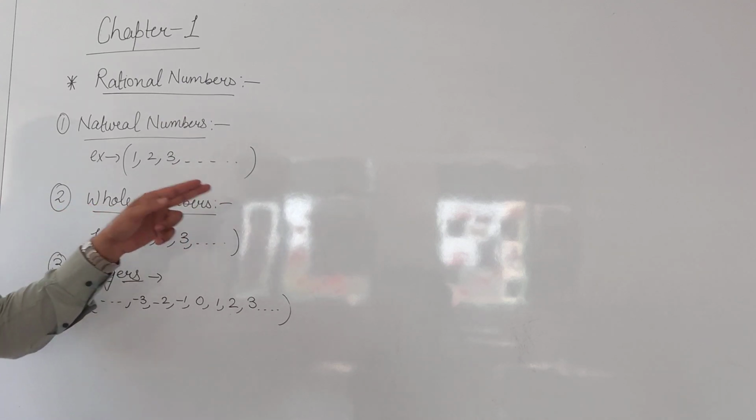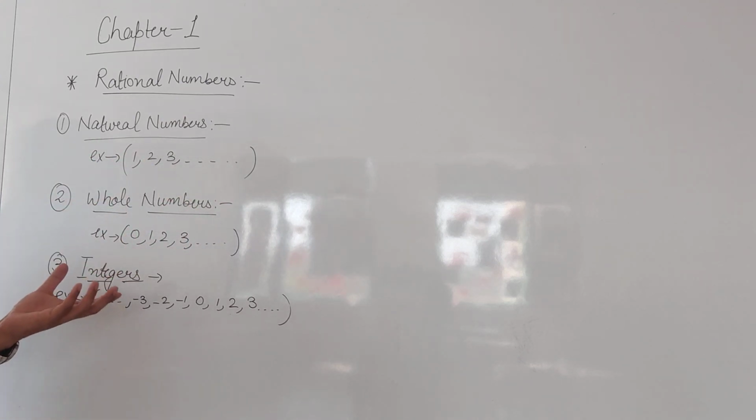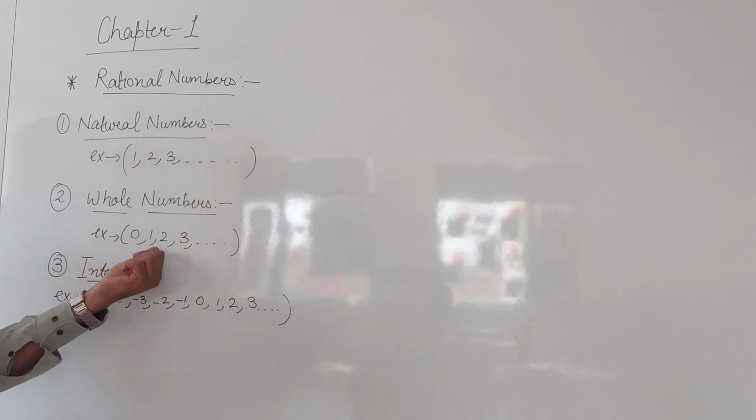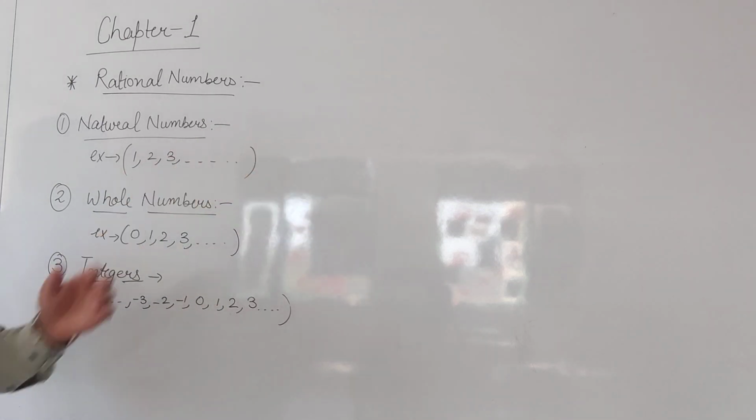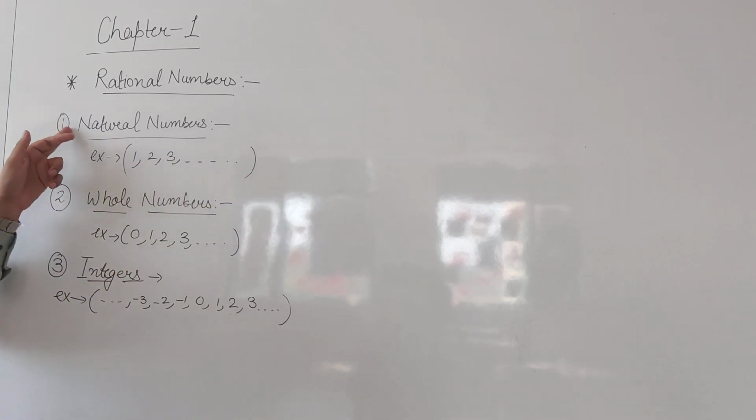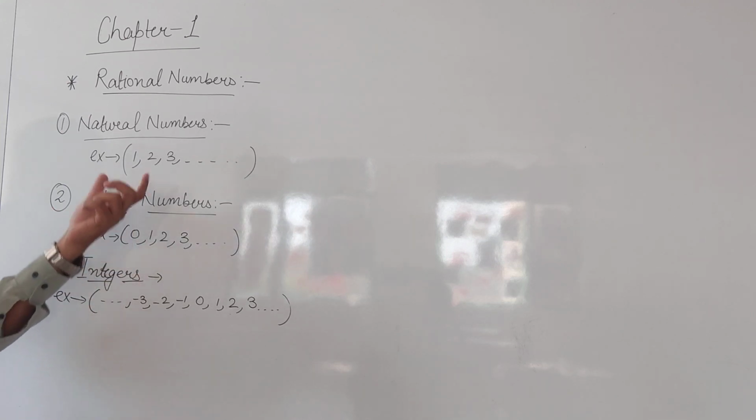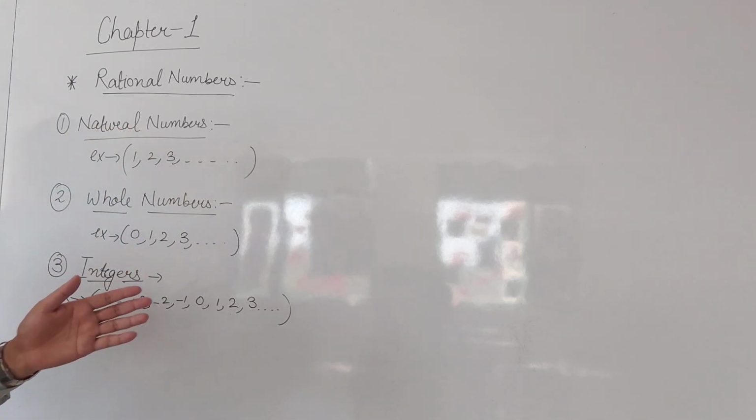Whole numbers are the category of numbers which start from 0. Again, same as natural numbers, they go to the positive side: 0, 1, 2, 3, 4 and so on. So the basic difference between natural numbers and whole numbers is 0. Whole numbers include 0 and natural numbers do not include 0.